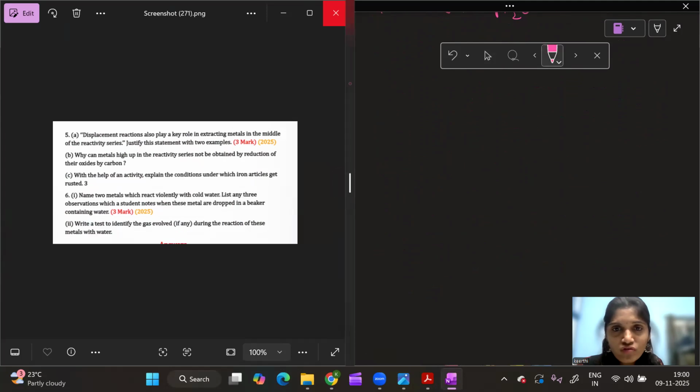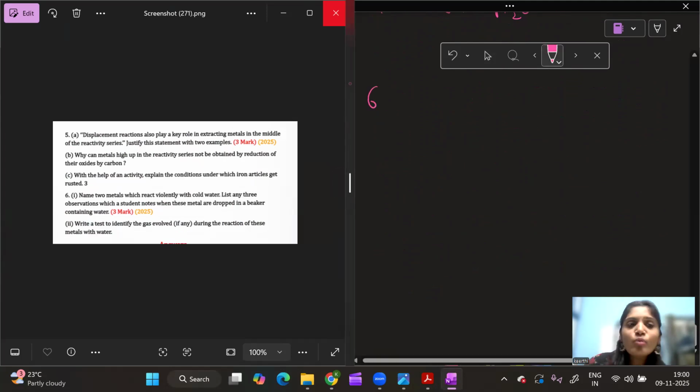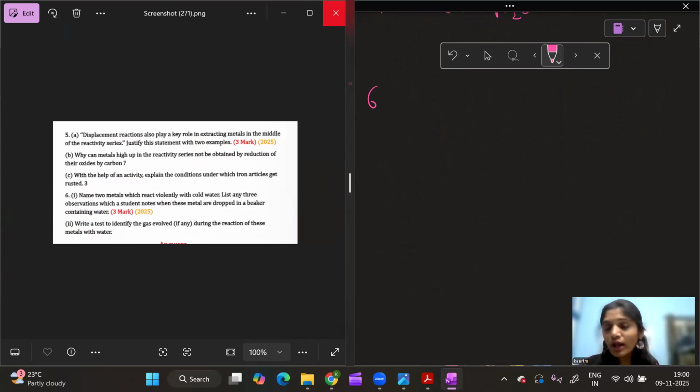Now when we go to the next question, what is given here? Name two metals which react violently with cold water. List any three observations which a student makes when these metals are dropped in a beaker containing water. What are the two metals we usually study which react violently with cold water?